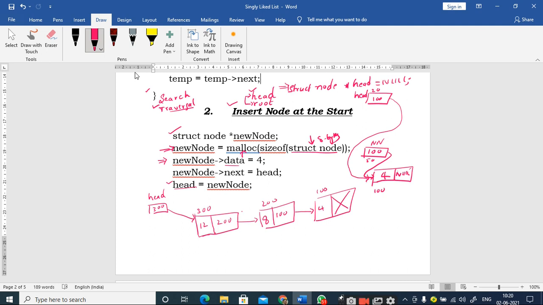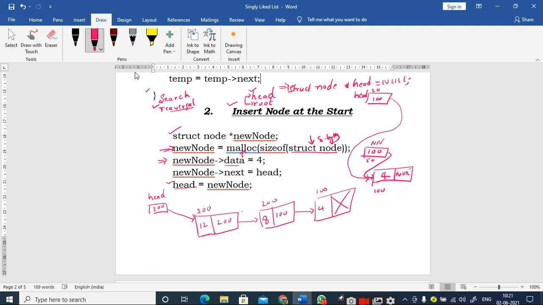So you have to make some modifications in this code, don't write it exactly, but I just want to make you understand the logic, right? So when it is the first node, you have to change the address part to null, but when it is not the first node, then you can write these statements directly, right? Is it clear up to this point? I am ready with my first node.